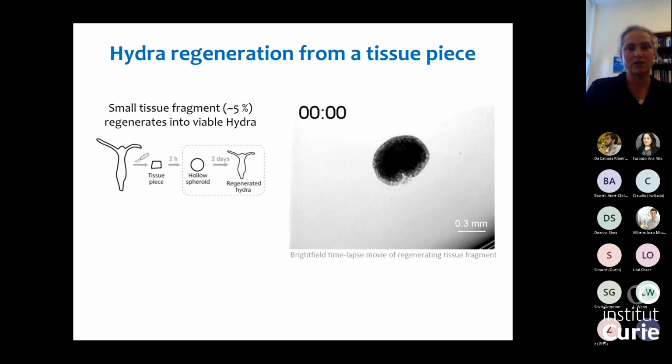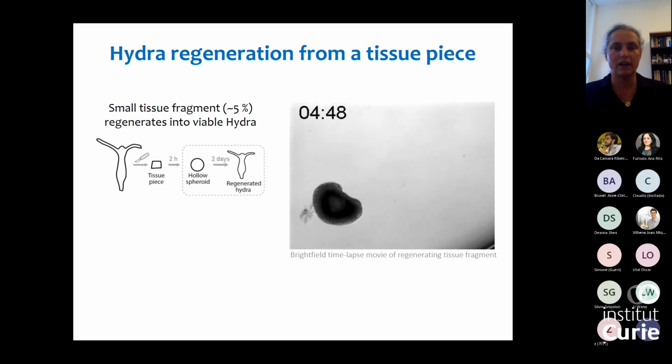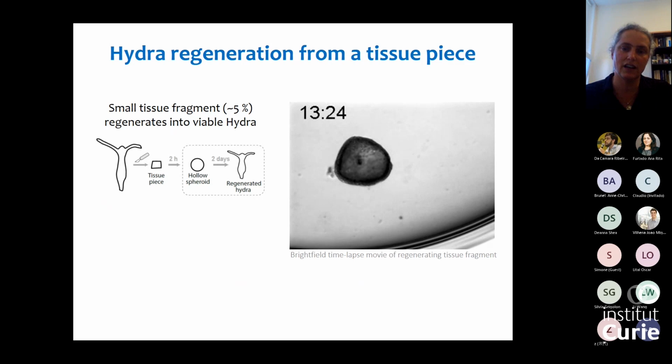Okay, so this is how this process of regeneration looks. What you're seeing here is a movie where we took a Hydra, we took a small piece, about 5% of the whole animal from the middle part of the animal. This piece of tissue, the first thing it does is it folds into a holospheroid. And what you can see here in the movie is the process of how it regenerates over the next couple of days. So the time here is in hours.